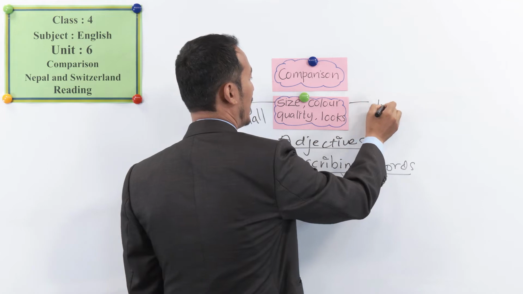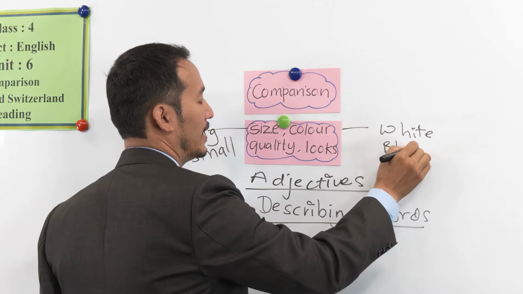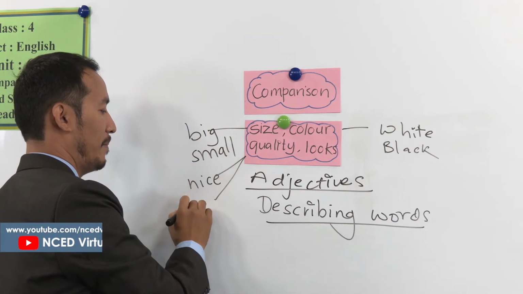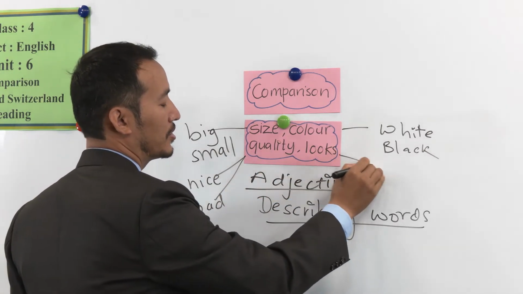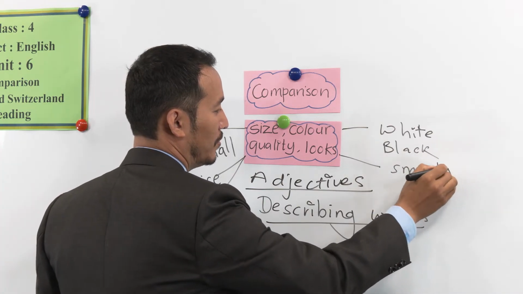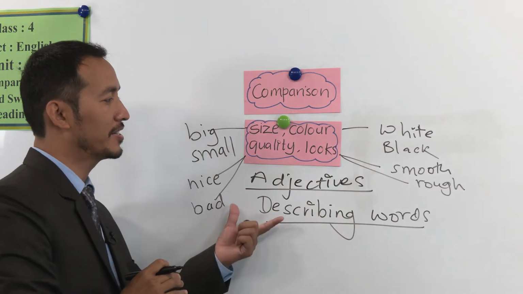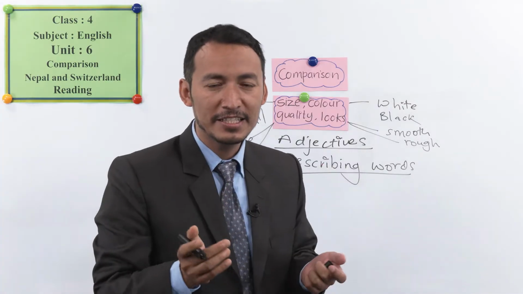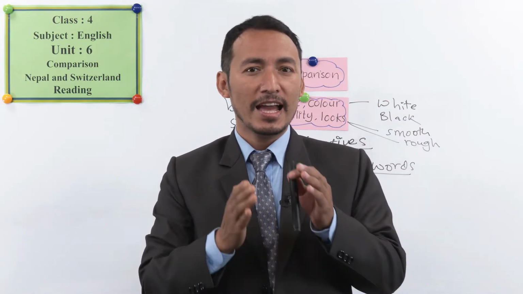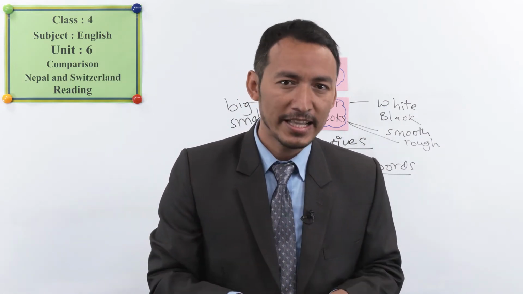And for color we have white or black, and so on. And for quality we can say nice, bad. And for looks, we can say smooth, rough, and so on. These are describing words, these are adjective words, and we need those words for comparison. Okay, students? And we will also add ER for comparing things. We will see that later.